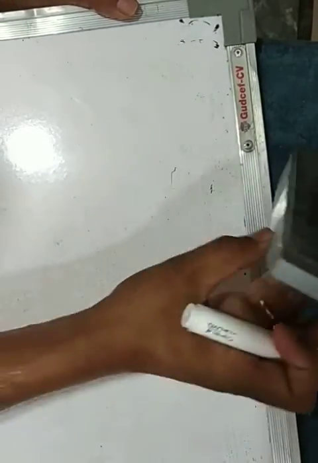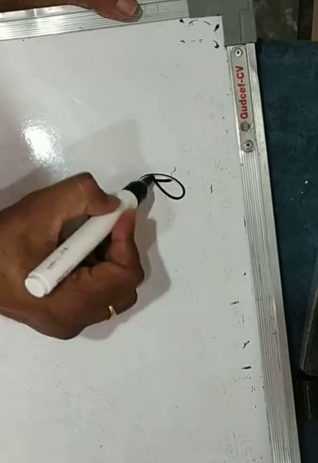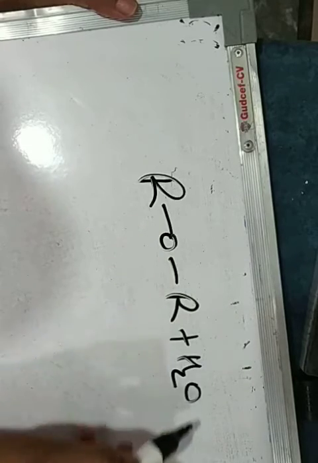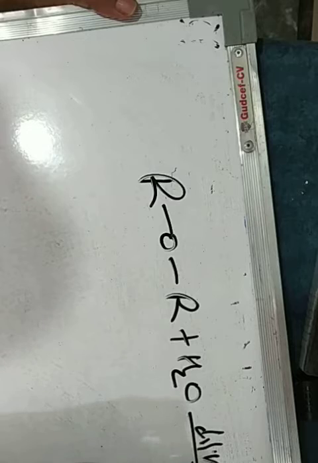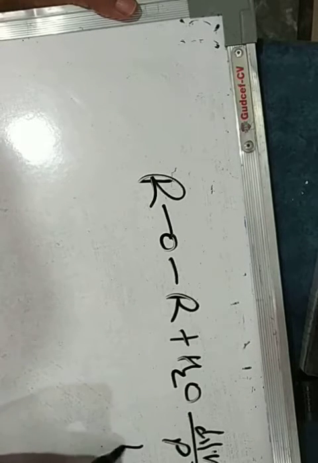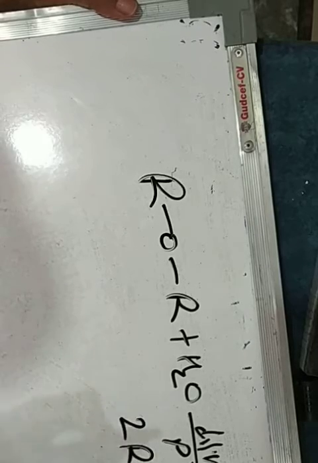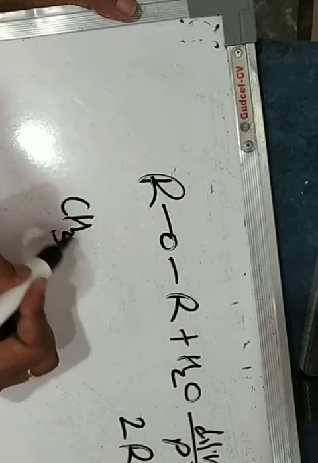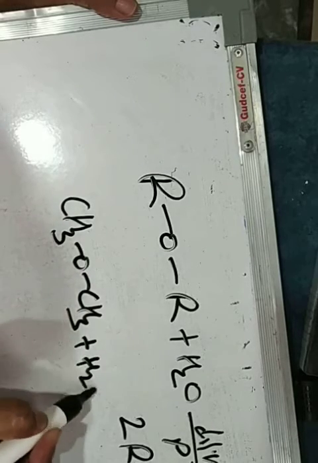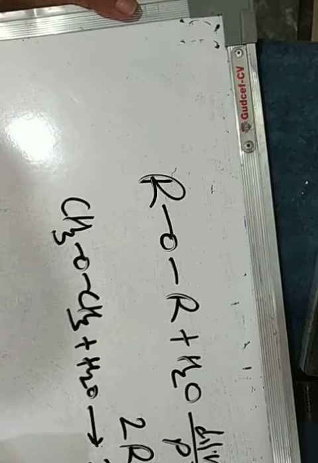Now ethers also undergo hydrolysis, meaning on heating with dilute H2SO4 they undergo hydrolysis. If they are simple ethers, on heating with dilute H2SO4 under pressure, they give two molecules of the same alcohol. For example, dimethyl ether on heating with dilute H2SO4 gives two molecules of methyl alcohol.